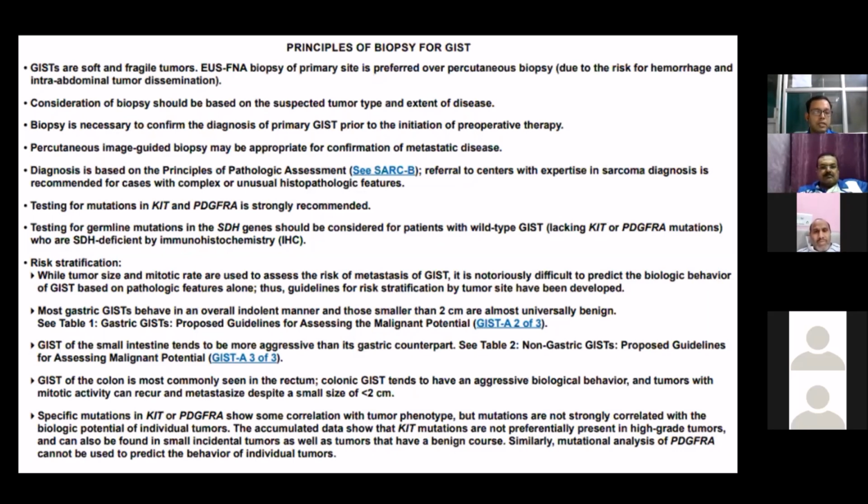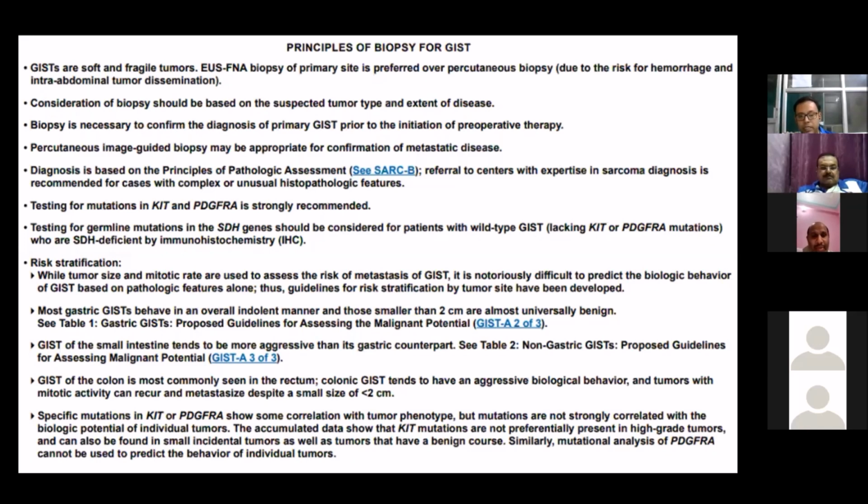While tumor size and mitotic rate are used to assess the risk of metastasis of GIST, it is notoriously difficult to predict the biological behavior based on pathological features only. So, guidelines for risk stratification by tumor site have been developed. Most gastric GIST behave in an overall indolent manner, and those smaller than 2 centimeters are usually benign, whereas small intestine GIST are more aggressive than their gastric counterpart. GIST of the colon is most commonly seen in the rectum, and colonic GIST tend to have aggressive behavior, and with tumor mitotic activity can metastasize despite a small size.